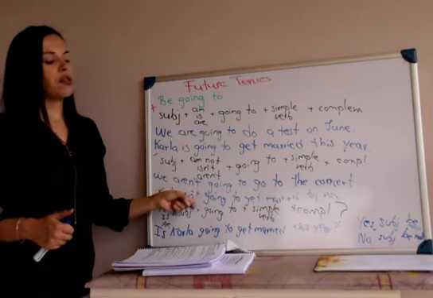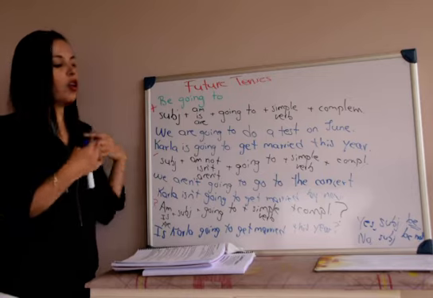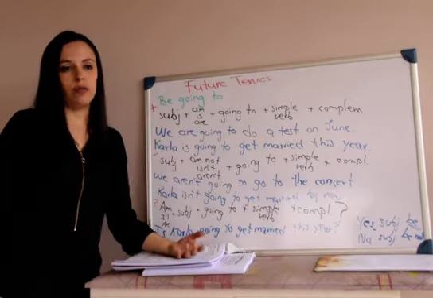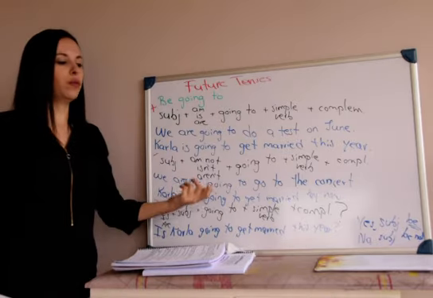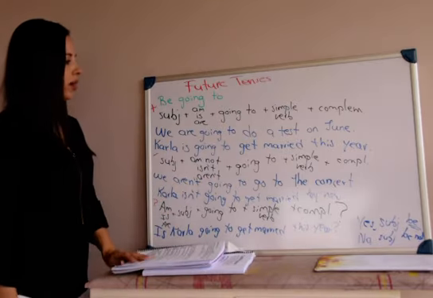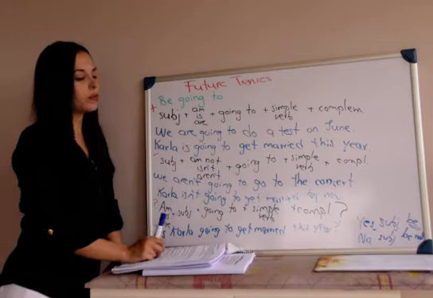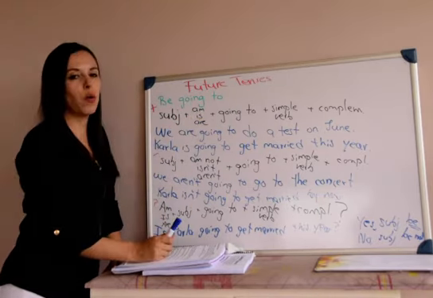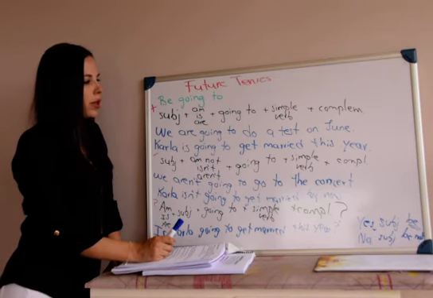Are you going to go to the concert? Yes, I am, or no, I am not. Are we going to do a test on June? Yes, we are, or no, we aren't, we are not. That depends. Okay? So that's all you need to know. We always have subject and verb, but we change the verb to be with going to before the simple verb.